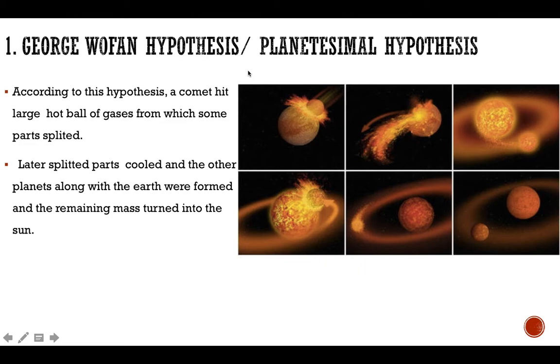According to this hypothesis, a comet hit a large hot ball of gases from which some part of it split. Later, this split part cooled down and formed planets along with Earth, and the remaining mass turned into the Sun.